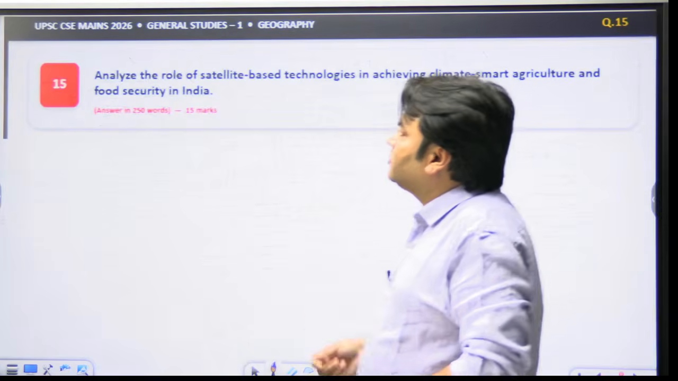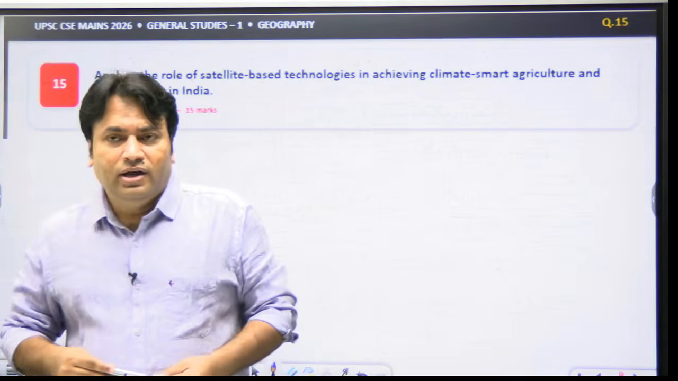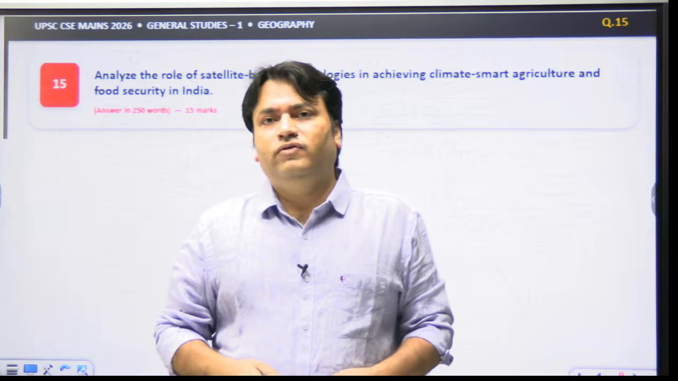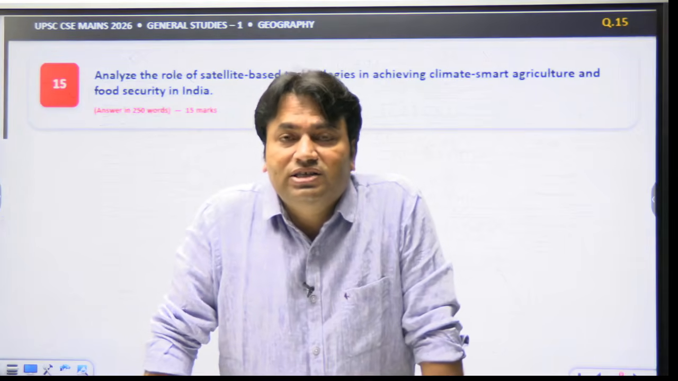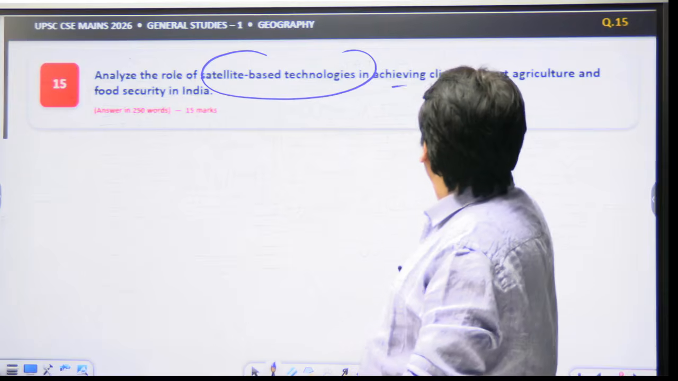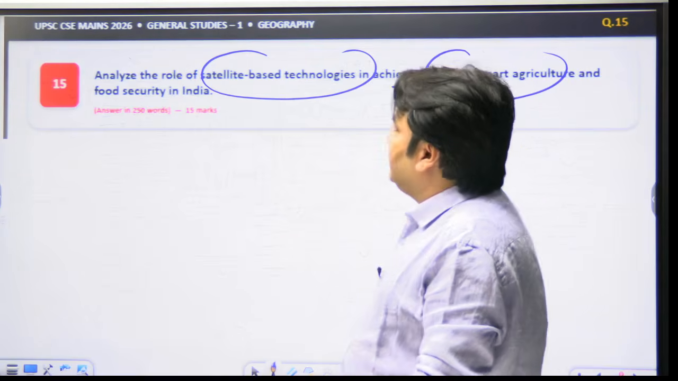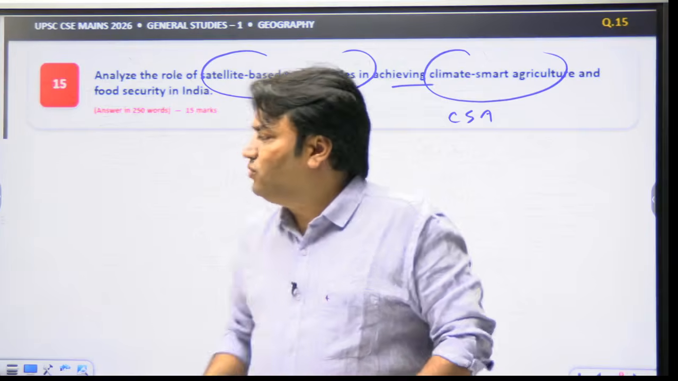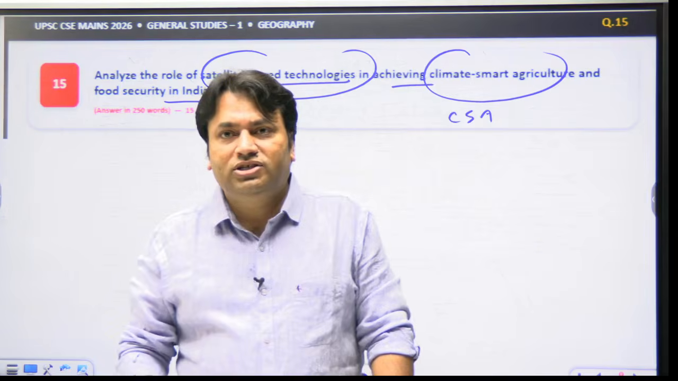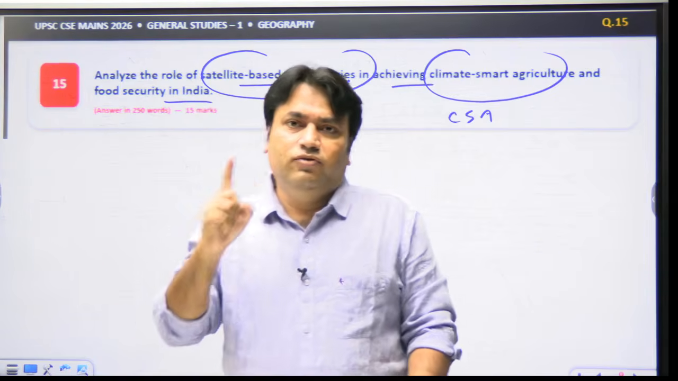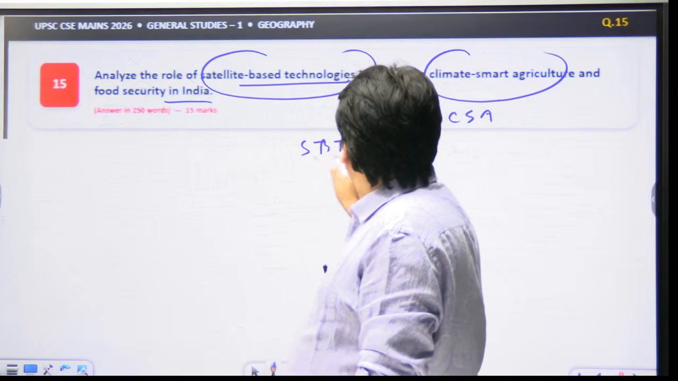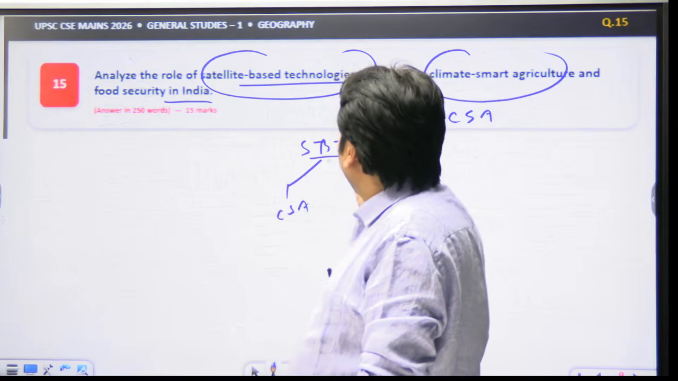Now we are coming to the next question, that is question number 15. This question says: analyze the role of satellite based technologies in achieving climate smart agriculture, CSA, and food security in India. So we have to analyze the role of satellite based technology in achieving climate smart agriculture and food security.